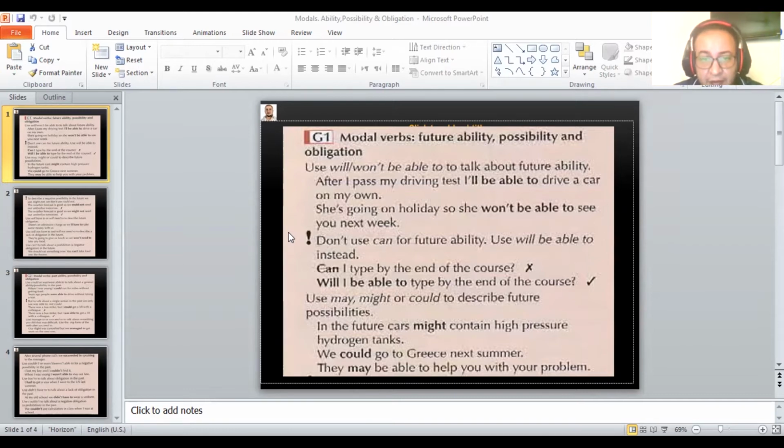Yes, this is correct. Use may, might, or could to describe future possibilities. For example, in the future cars might contain high pressure hydrogen tanks. We could go to Greece next summer. They may be able to help you with your problem.